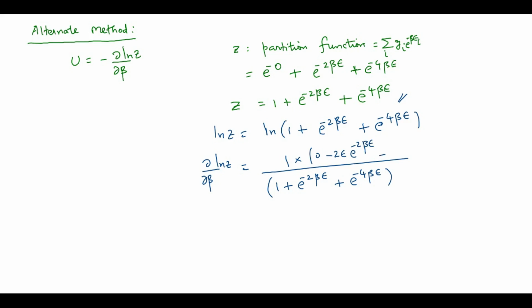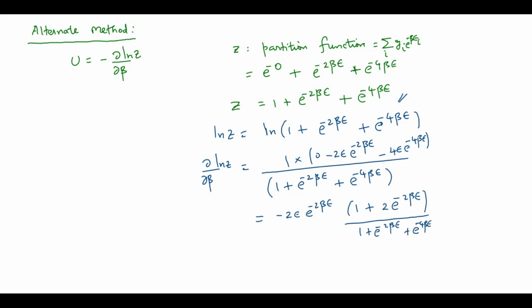In the same manner, minus 4 epsilon e power minus 4 beta epsilon. Okay, so if you take minus 2 epsilon e power minus 2 beta epsilon common, you will get 1 plus 2 e power minus 2 beta epsilon, whole divided by 1 plus e power minus 2 beta epsilon plus e power minus 4 beta epsilon.